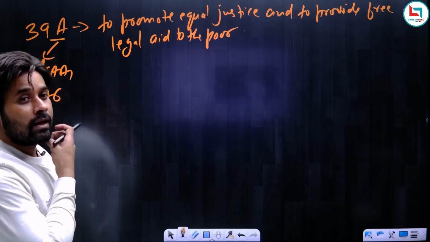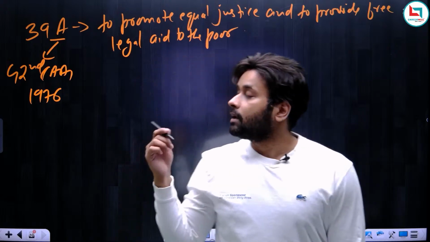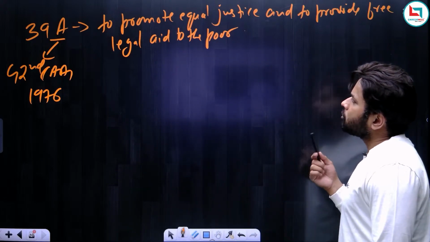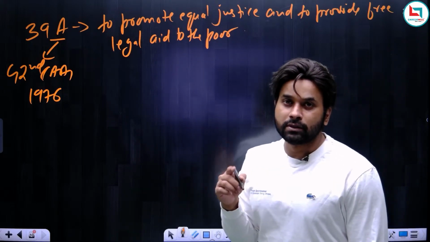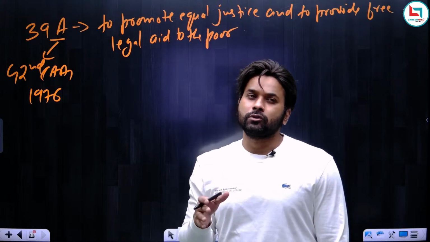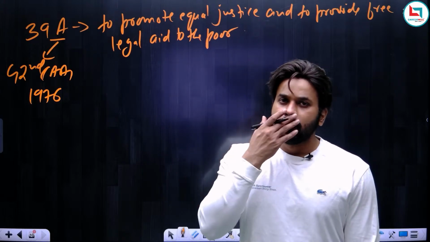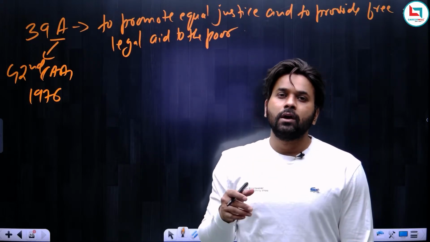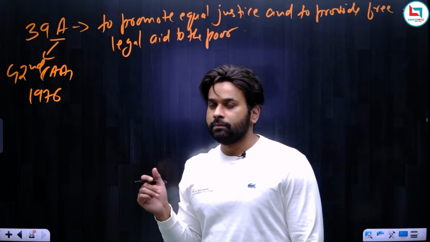Actually, I'm confused whether it is to promote equal justice or social justice. I'm somewhat confused about whether it's equal justice or social justice. But yes, it deals with the promotion of equal or social justice and free legal aid to the poor.